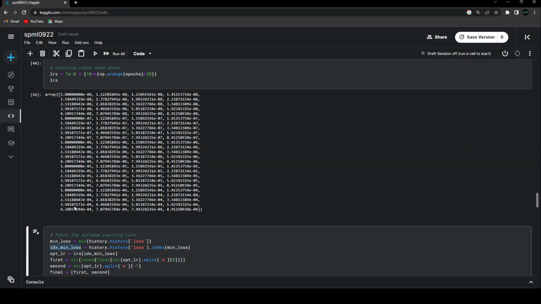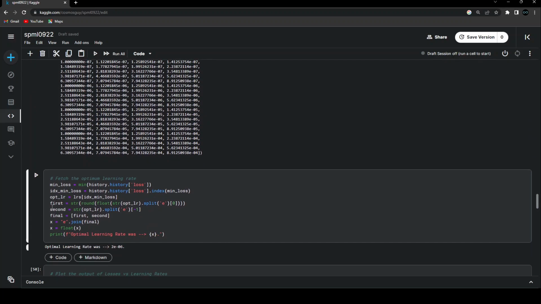And respectively, at what value of the learning rate we got that loss, I am able to track with the help of the learning rate array, using that index to figure out, okay, over here, by using this learning rate, we got the minimum amount of loss. So that's how we are getting the value of the optimal learning rate.